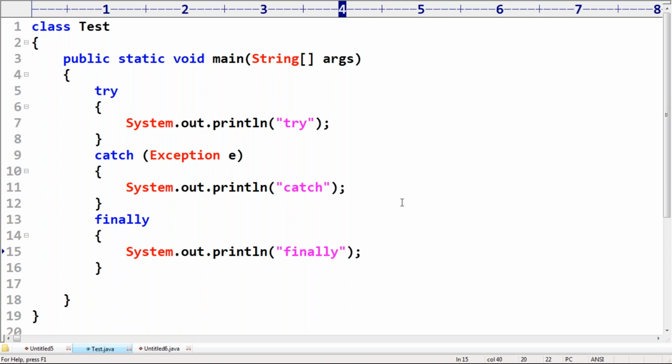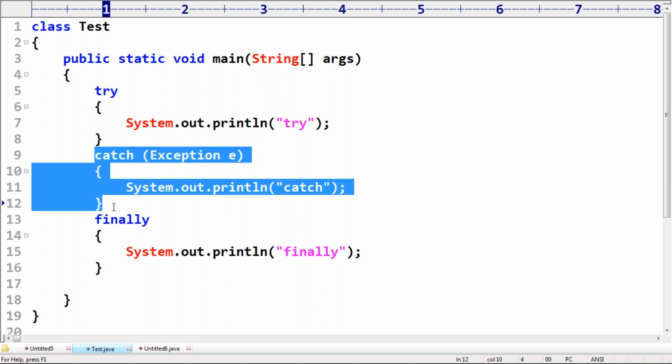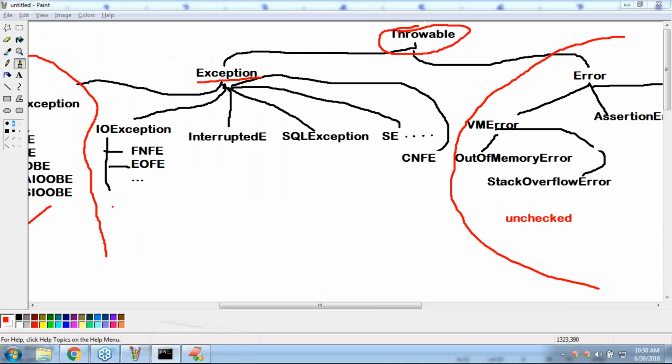If I run this code, what is the output we are going to get? Try followed by finally. Because there is no exception, catch is not going to execute. That's why try followed by finally. Perfect.